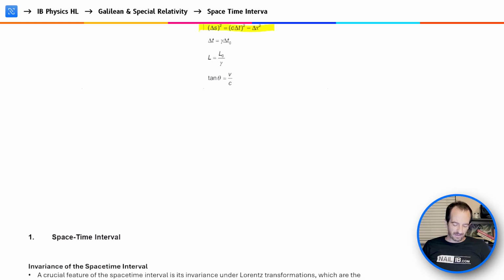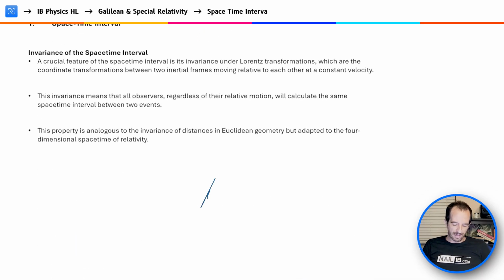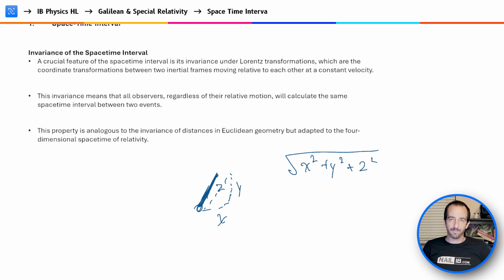Now, one way that we could think about this is, let's say we have just a rod in our reference frame, and it's in 3 dimensions, and I know the X value and the Y value, and also the Z value, how far it's going back. We know that we could figure out the length of this rod by taking X squared plus Y squared plus Z squared. The square root of that would give us the length of the rod. And that will remain constant no matter how we're looking at the rod within our reference frame.